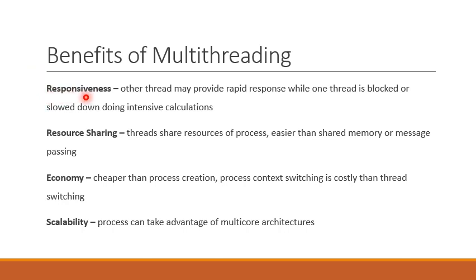The first of these benefits is increased responsiveness. Other threads may provide rapid response while one thread is blocked or slowed down because it is doing intensive calculations. So if an application has been designed using a multi-threaded architecture and one thread that belongs to this application is blocked for some reason, the other threads in that application might keep running. In this way, these threads may provide rapid response.